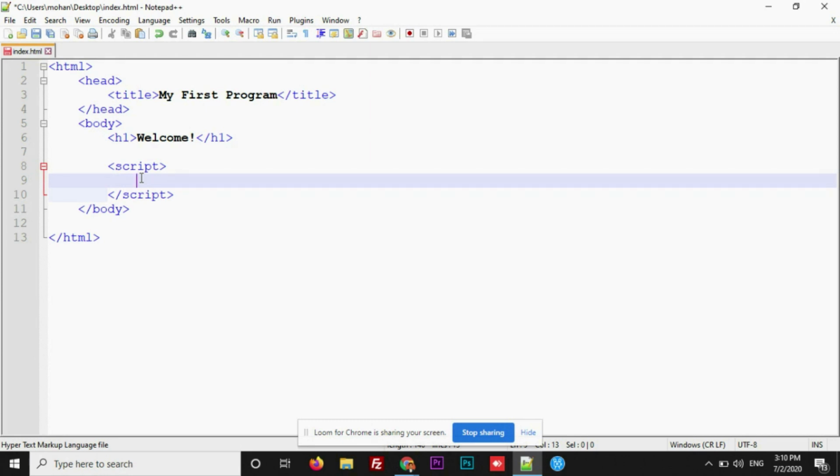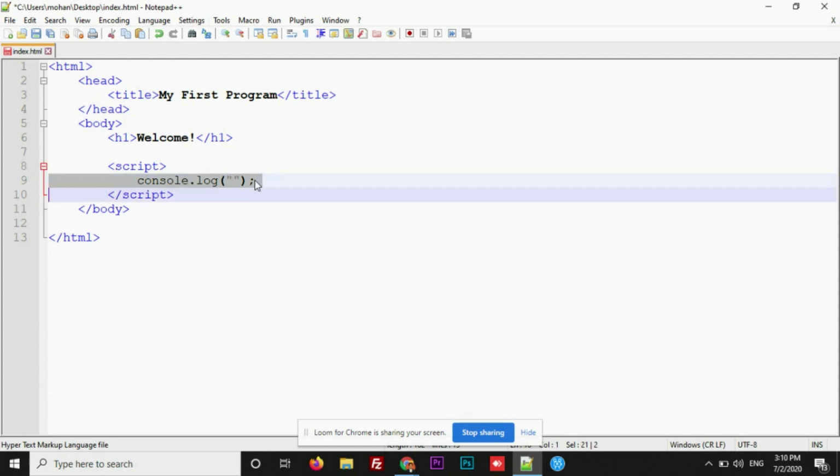Now I want to log a message in the console. For that, console.log, double quotes. Now you need to remember this. Whenever you have written a statement in JavaScript, it should terminate with a semicolon.